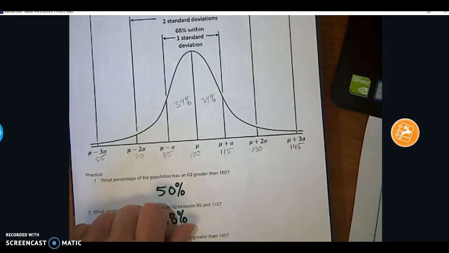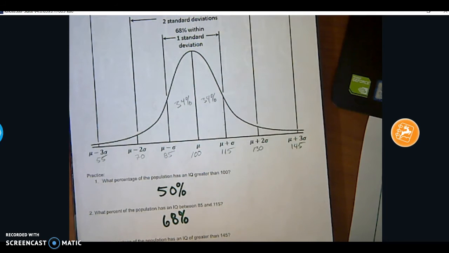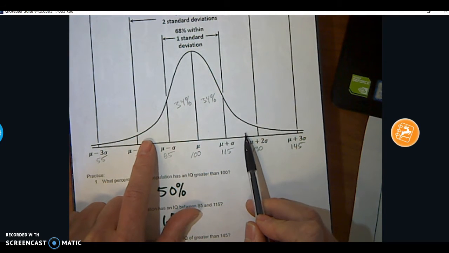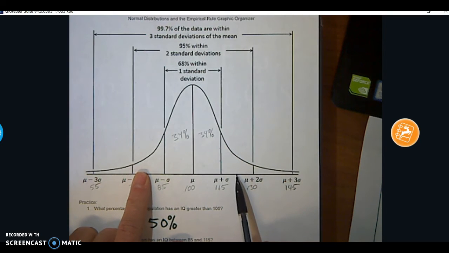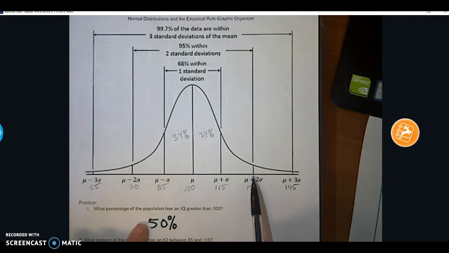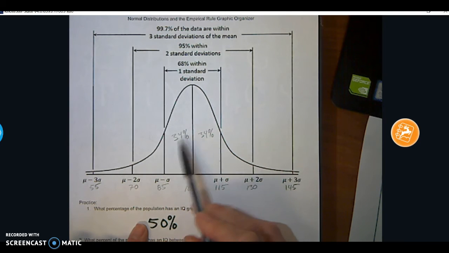That's one way to take a look at it. The next step in is, which percent would each of these be? Well, our empirical rule says that 95% of all measurements are going to fall within 2 standard deviations above and 2 standard deviations below. So 95%, and that includes this 68%.